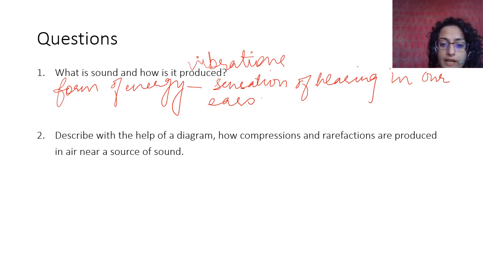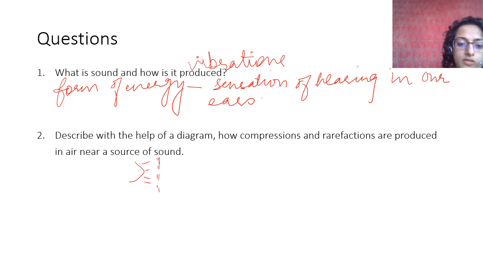Describe with the help of a diagram how compressions and rarefactions are produced in air near the source of sound. You can make a diagram. For example, you have something like a speaker. You say that the particles, because the sound energy goes, come close to each other. You have to make dots like this, proper dots. They come very close to each other. This is called compression, and the place from where they have moved is called rarefaction because the density has reduced there.